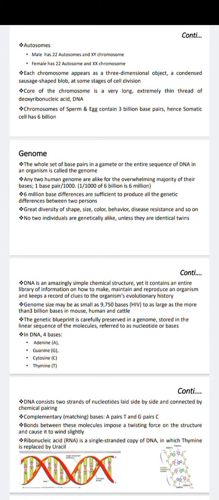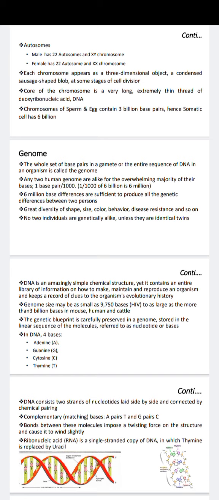Variation means difference between parents and their offspring, or between offspring of the same parents, or between members of the same population. Chromosomes carry the hereditary information. Basically, a chromosome carries the genes, and now we will learn what genes are.